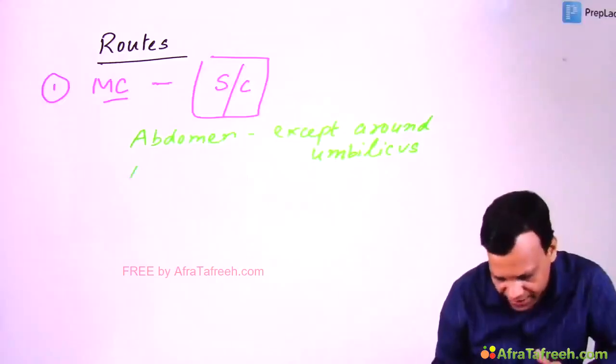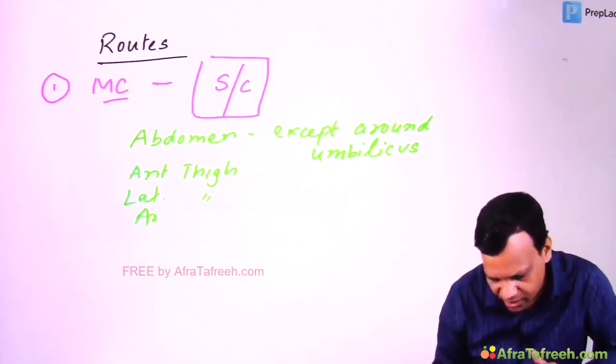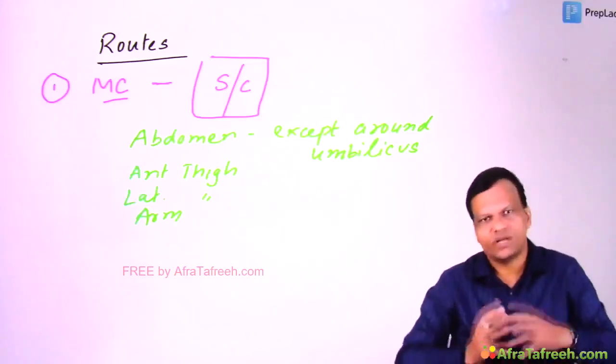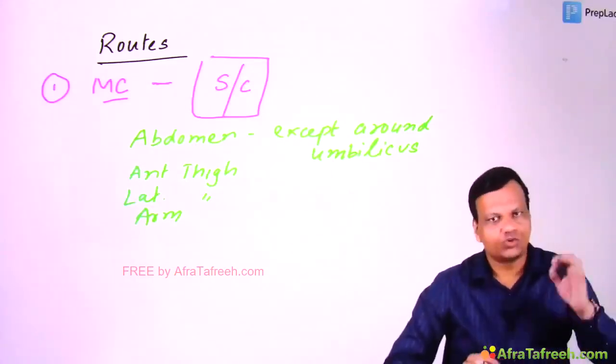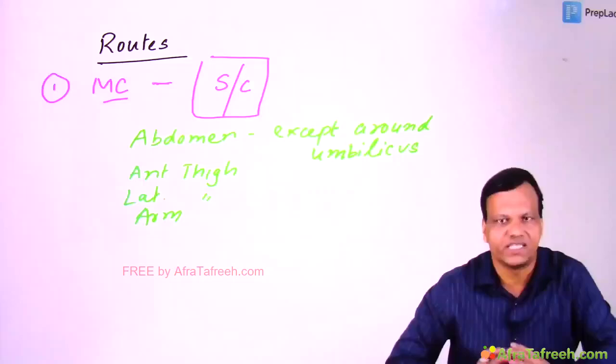Then we can use the anterior thigh, lateral thigh, or even the arm. So there are plenty of sites where we can give it, and usually these sites should be rotated. To prevent the risk of lipoatrophy, we rotate these sites.